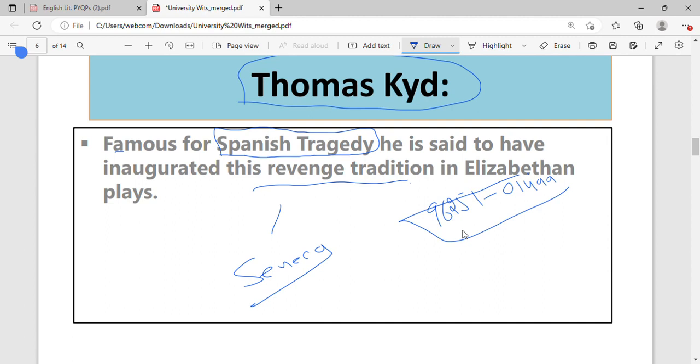So what makes it Senecan? We have bloodshed, violence, passion. We have a chorus as well. We are being informed through the chorus at the very beginning. They are a group of people who are singing and trying to provide us information about what is happening in the play. So all of these are the characteristics of Senecan tragedies.